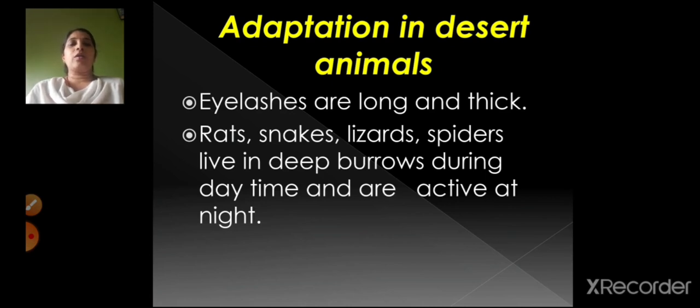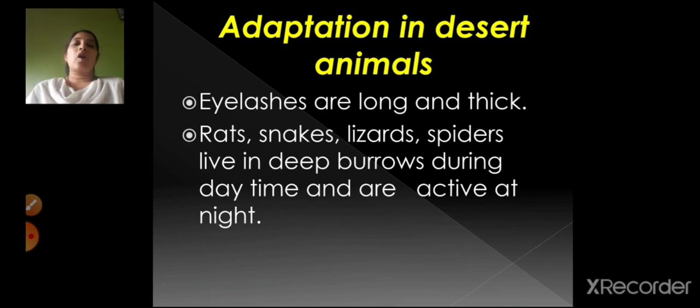Then we saw about the herbivorous animals. The herbivorous animals have long and freely moving ears, right? So whatever sound there is, they can hear it from a long distance, and from any direction, right? So this was the adaptation in the grassland animals.